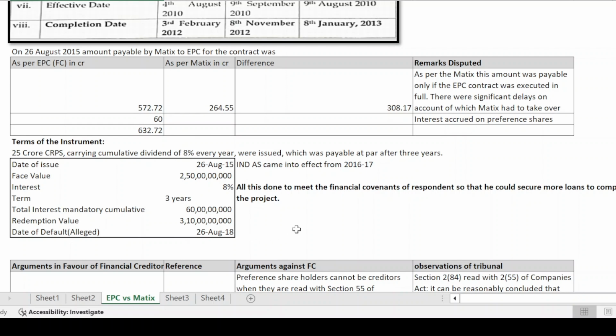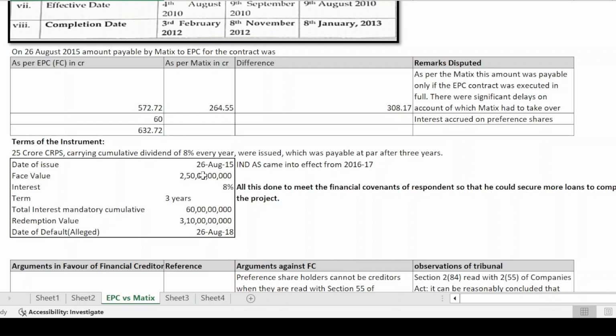So why was this issue of this instrument needed? Because there was an additional amount of money that had to be raised so that the fertilizer plant could be completed, and they needed to meet the debt equity requirements. Therefore, if they raised an equity of 250 crores, keeping in mind a debt equity ratio of 2:1, they would be able to raise 500 crores of debt.